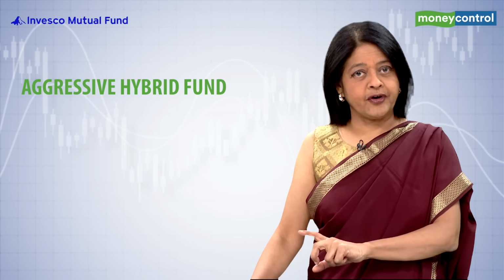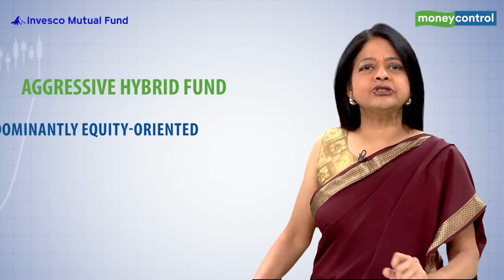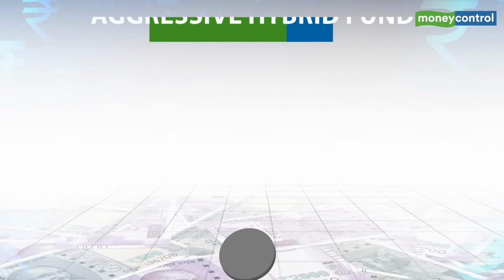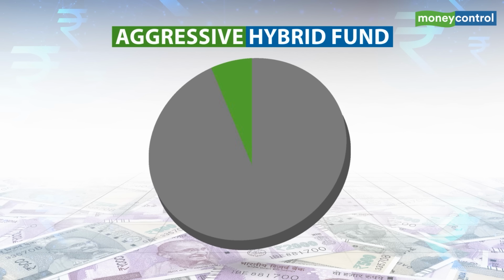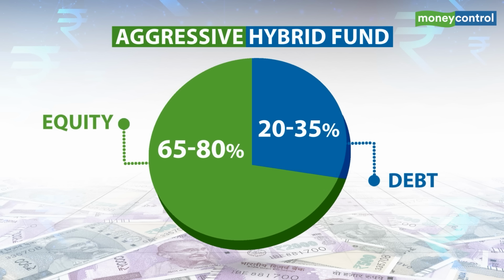And on the other end of the spectrum is the Aggressive Hybrid Fund. As the name suggests, it is predominantly equity oriented and so can invest between 65 to 80% of its total assets into equity and equity related instruments. And conversely, the balance 20 to 35% would be in debt.